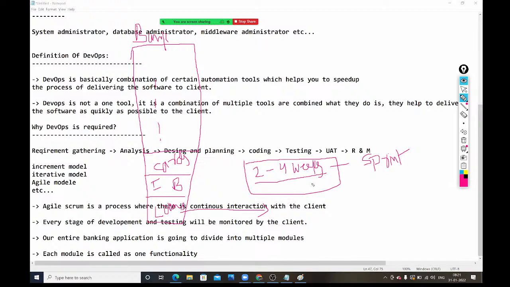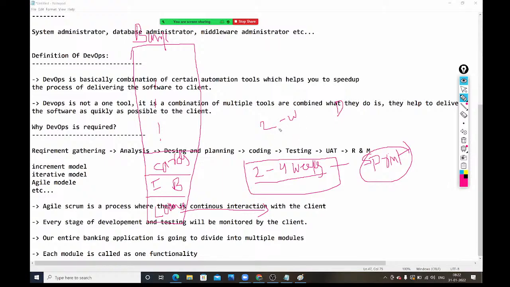So this 2 to 4 weeks of time, we call it one sprint. Within this sprint only we need to complete this module and hand it over to the client. In this 2 to 4 weeks, for the first 2 weeks, the development team will work on it and complete the development.